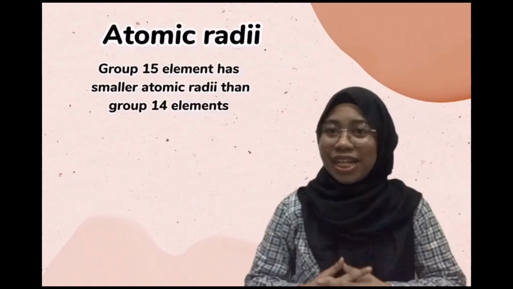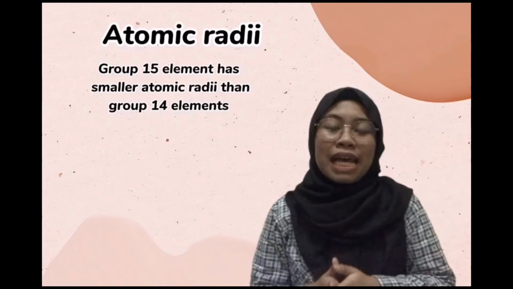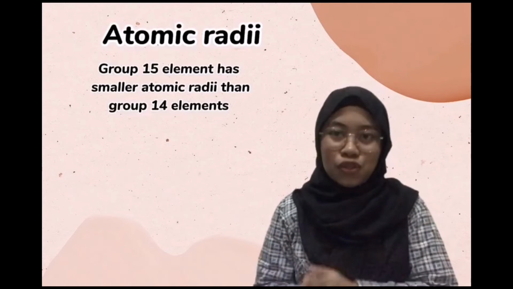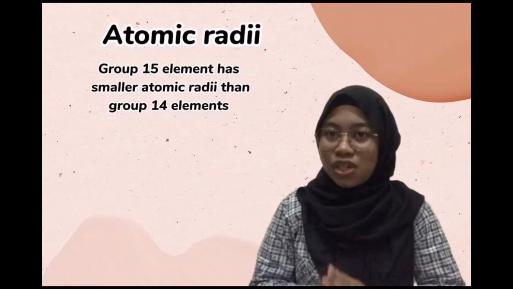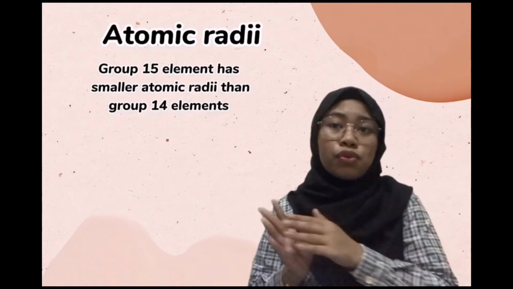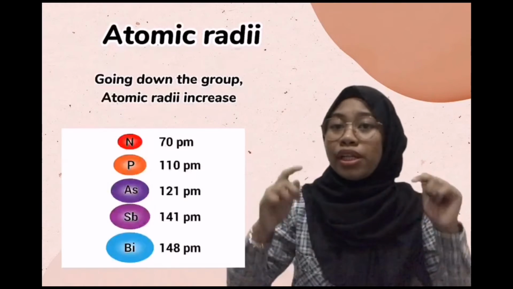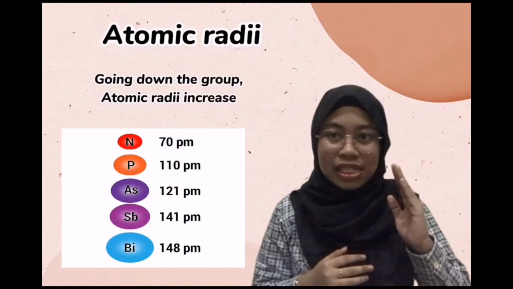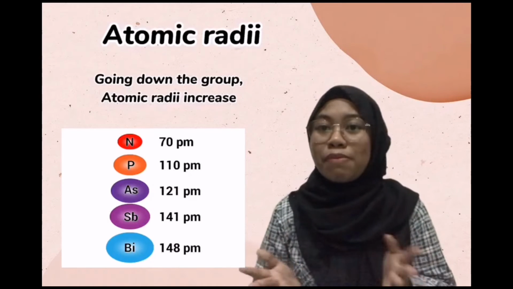Lastly is atomic radii. Group 15 elements have smaller atomic radii than group 14 elements. This is due to increase in effective nuclear charge of group 15 elements compared to group 14 elements. But going down group 15, atomic radii increase due to the addition of a new shell at each element.